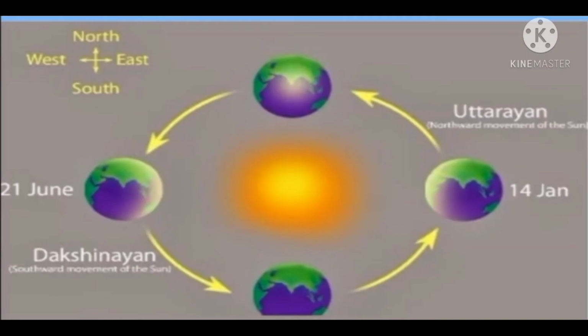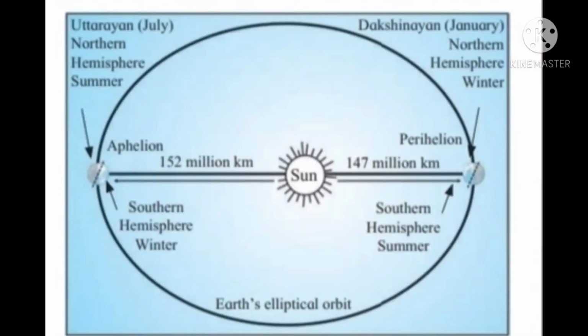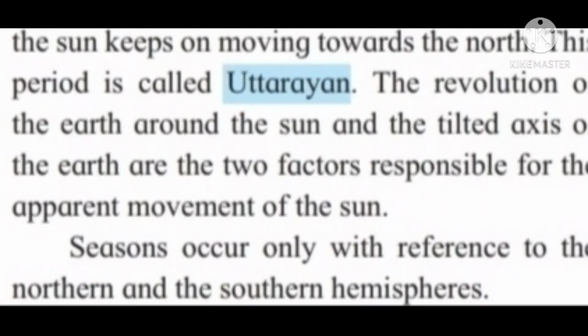This period is called Uttarayana. The revolution of the earth around the sun and the tilted axis of the earth are the two factors responsible for the apparent movement of the sun. Seasons occur only with reference to the northern and the southern hemispheres.